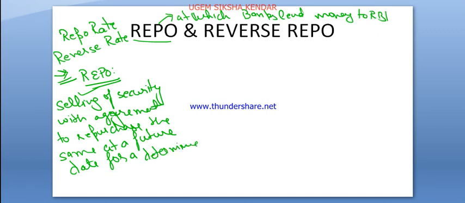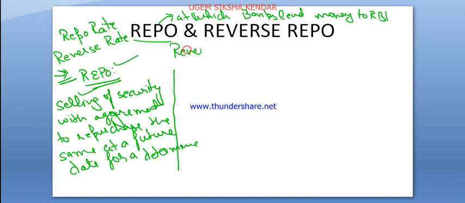Initially it means the selling of the security with an agreement. Basically they have signed an agreement that they will repurchase the securities at a future date for a determined price. The price and time are already discussed. Basically this is the repo.